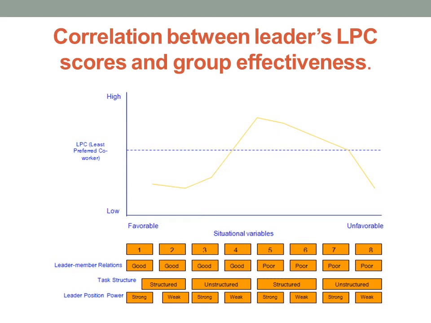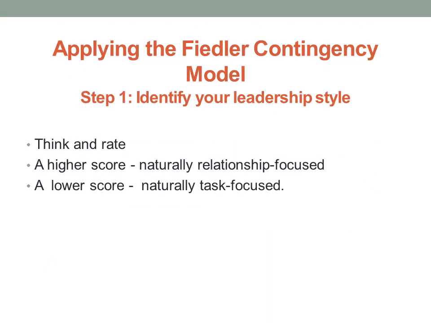Fiedler also suggested that leaders may act differently in different situations. Relationship-oriented leaders generally display task-oriented behaviors under highly favorable situations and display relationship-oriented behaviors under unfavorable and intermediate favorable situations. Similarly, task-oriented leaders frequently display task-oriented behaviors in unfavorable or intermediate favorable situations but display relationship-oriented behaviors in favorable situations.